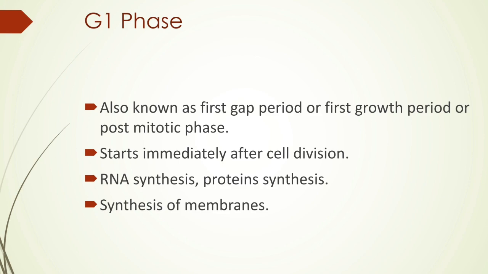That means if the mitosis is finished, and after the mitosis the two daughter cells are formed, we have seen that each daughter cell now acts as a parent cell, and that is going to divide. That means the daughter cell which is formed recently after the mitotic division will undergo the interphase, and in the interphase the first phase is the G1 phase. So that's why the G1 phase is also called the post mitotic phase, because the G1 phase occurs after the end of the mitosis.